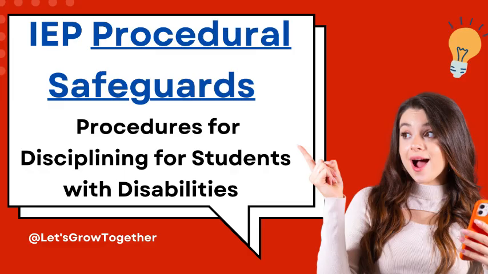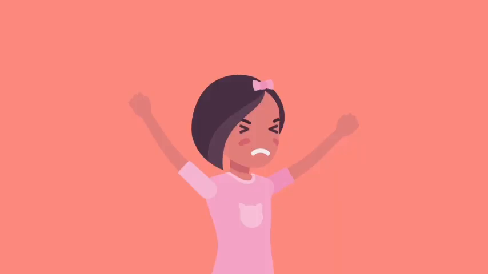All students are required to follow rules and expectations for behavior while in school. When students do not follow rules, school personnel have the authority to discipline students. For many students with disabilities, behavior challenges are part of their disability. Some students struggle with impulse control. Another student may not have the social skills needed to interact with peers appropriately. Other students may resort to physical aggression because of their disability. All these examples of challenging behavior may cause a student to receive disciplinary action.